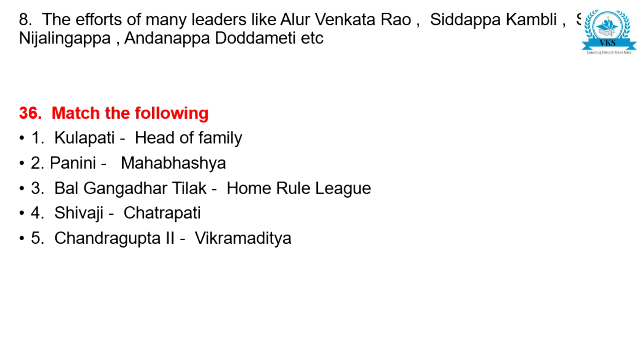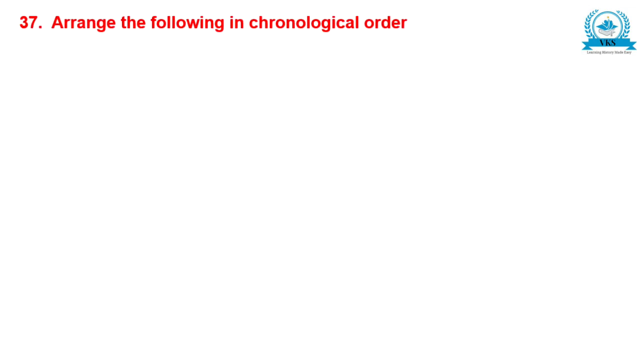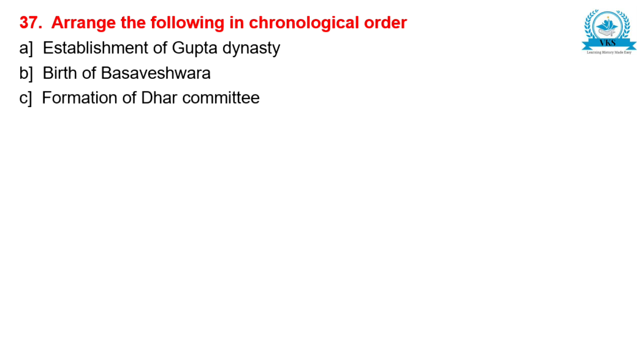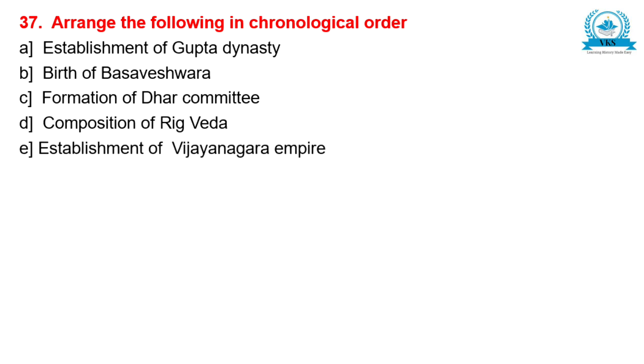Now, the last question is arrange the following in chronological order. First I will read the question, then I will tell you the correct order. The question is establishment of Gupta dynasty, birth of Basaveshwara, formation of Dhar Committee, composition of Rig Veda, and establishment of Vijayanagara Empire.